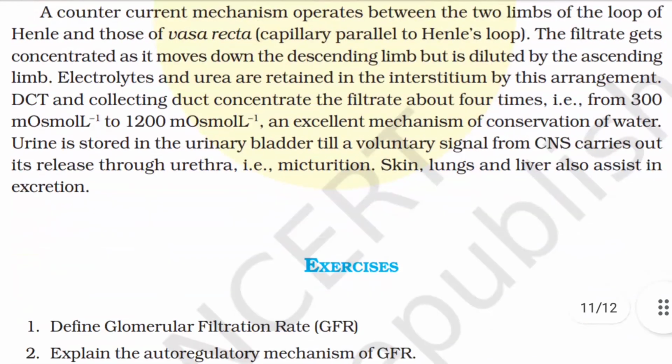A counter-current mechanism operates between the two limbs of the loop of Henle and those of vasa recta, that is, capillary parallel to the Henle's loop. The filtrate gets concentrated as it moves down the descending limb but is diluted by the ascending limb. Electrolytes and urea are retained in the interstitium by this arrangement. DCT and collecting duct concentrate the filtrate about 4 times, that is from 300 milliosmol to 1200 milliosmol per liter. An excellent mechanism of conservation of water.